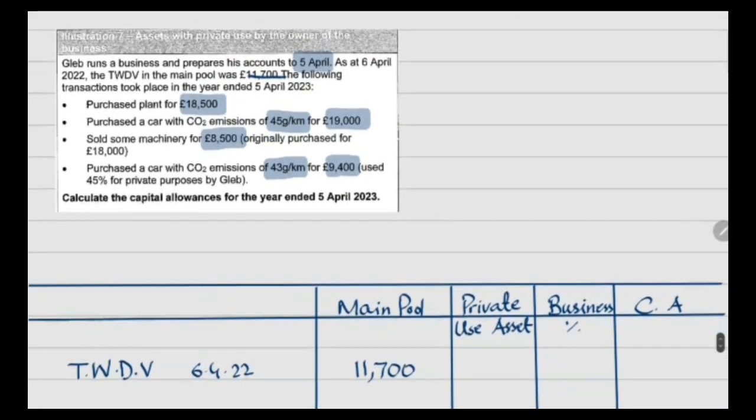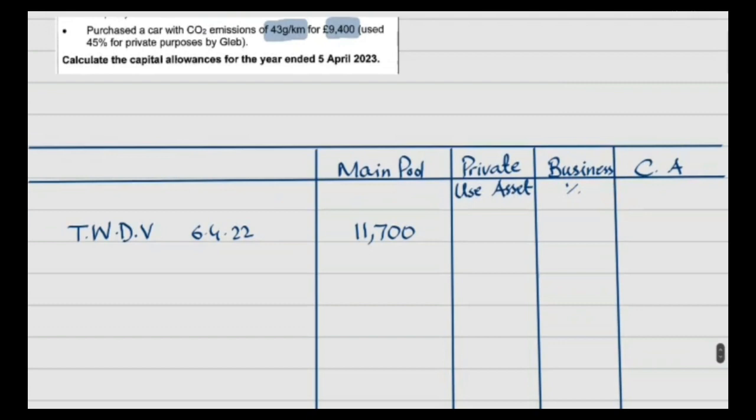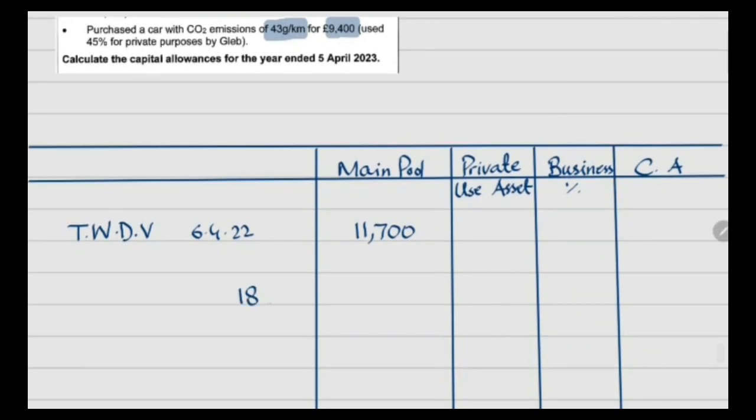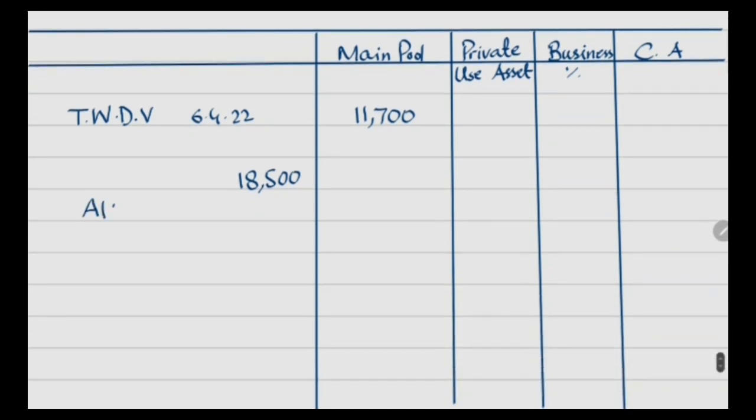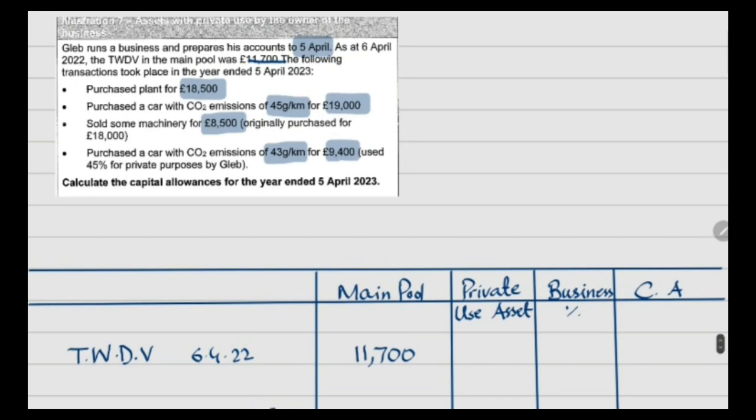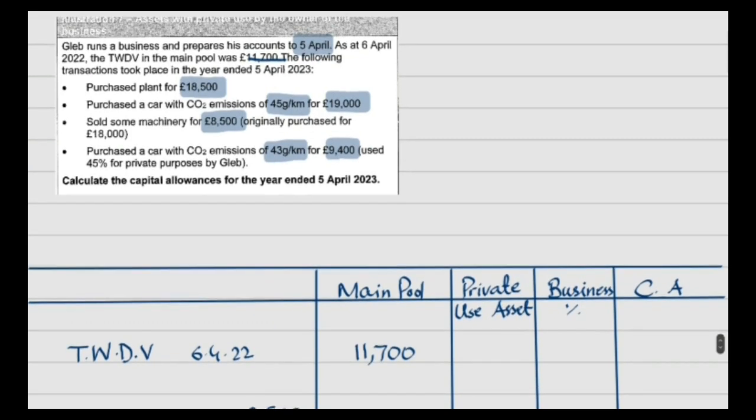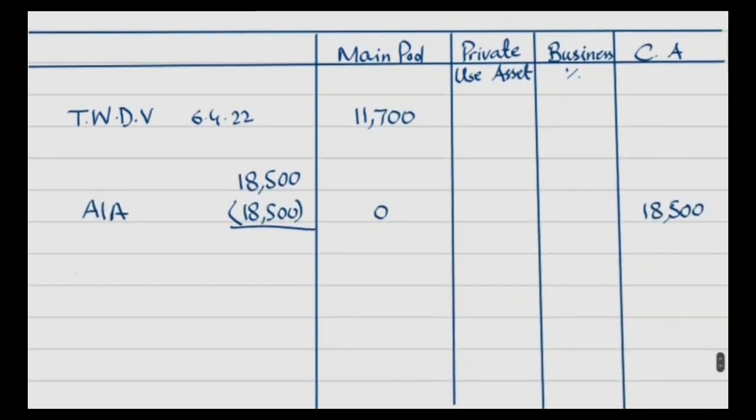Then we have purchased a plant for 18,500, right? 18,500 of this plant is qualified for the annual investment allowance. Nothing will be recorded in the main pool, and the whole amount is recorded as capital allowance. Second, we have purchased a car with a CO2 emission of 45 grams for 19,000. As it is a new car with a CO2 emission between 1 to 50 grams, that is why it will be recorded in the main pool.